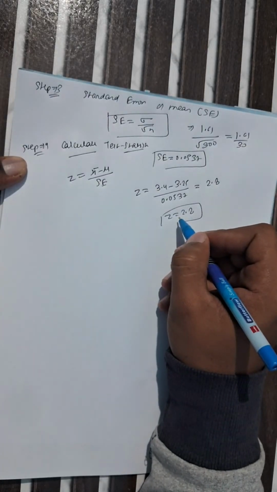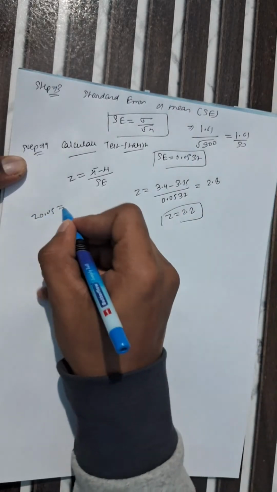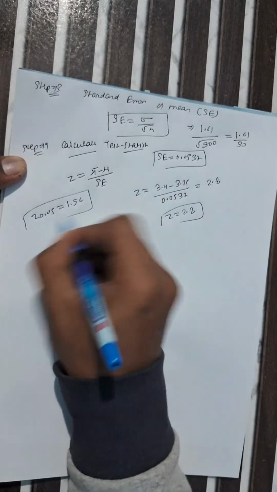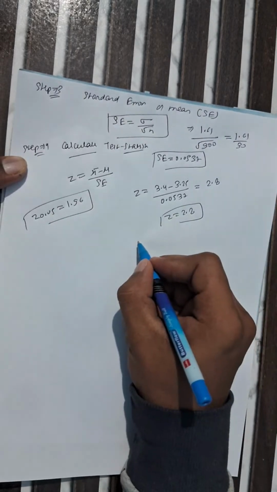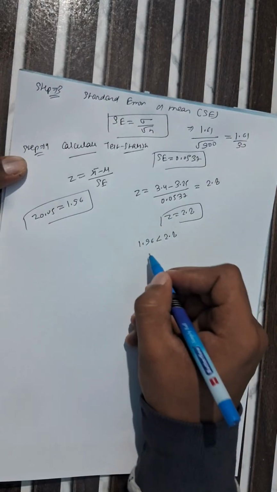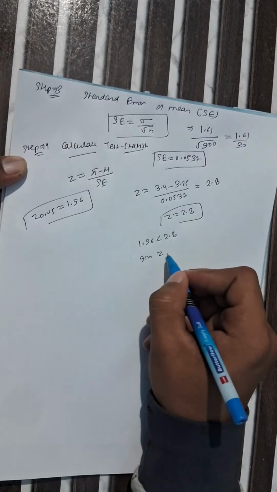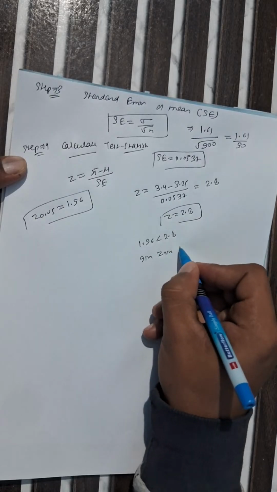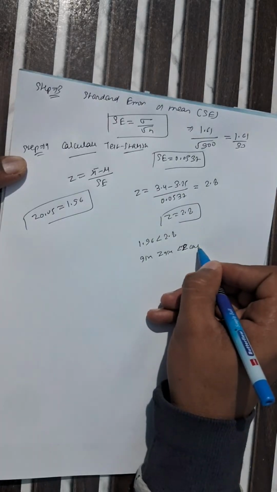What is the critical value at 0.05 for z? z 0.05 equals 1.96. So we can clearly see that 1.96 is less than 2.8.